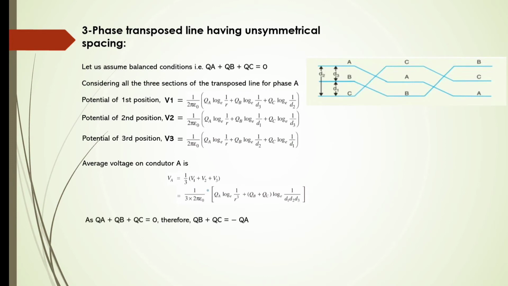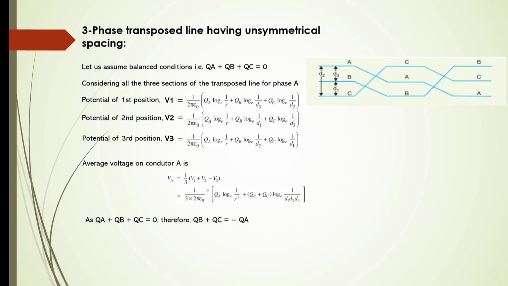We already assumed the balanced condition, QA plus QB plus QC equal to 0, so QB plus QC equals minus QA.